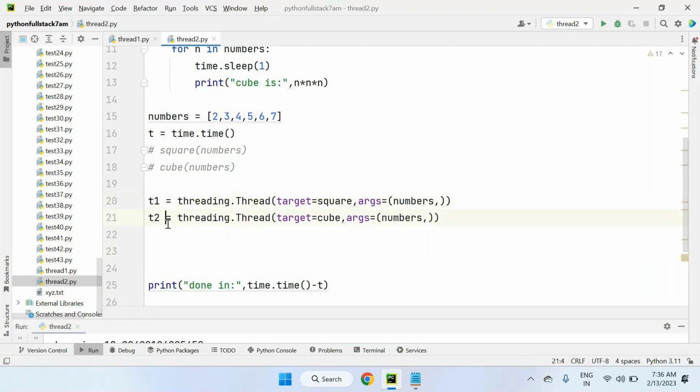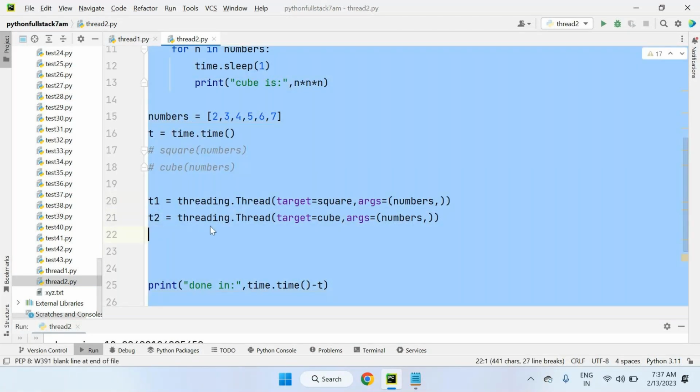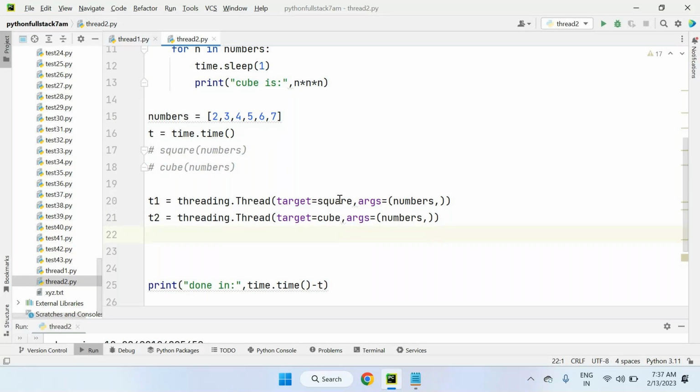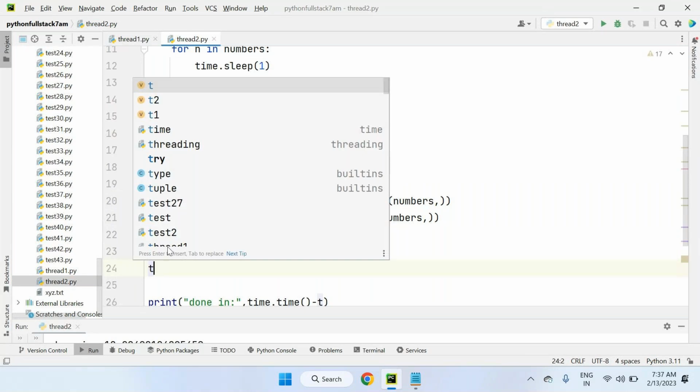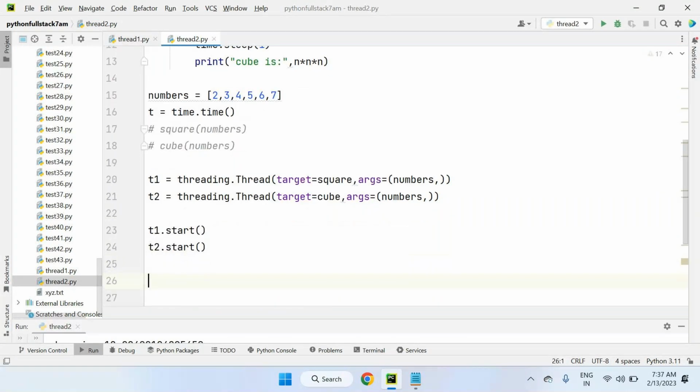But you are ready with the thread objects T1 and T2, and when threading will start to call the square and cube functions, you must start the threads. To start a thread in Python, we need to use the T1 dot start method, compulsory, and the T2 dot start method also compulsory.